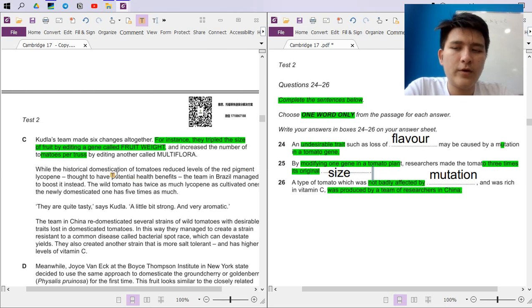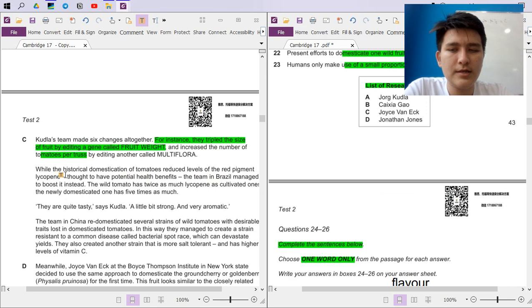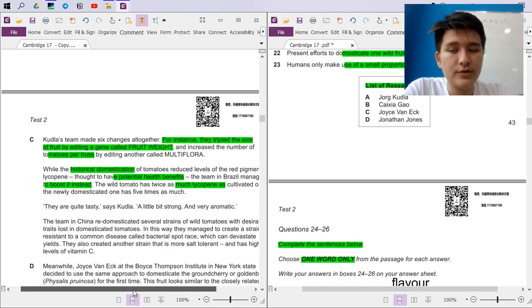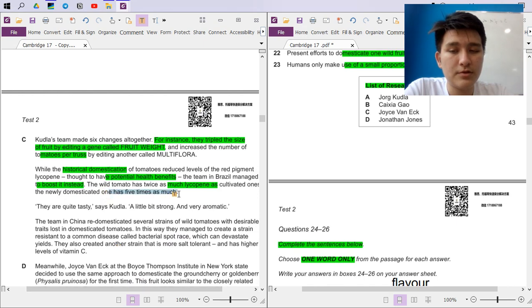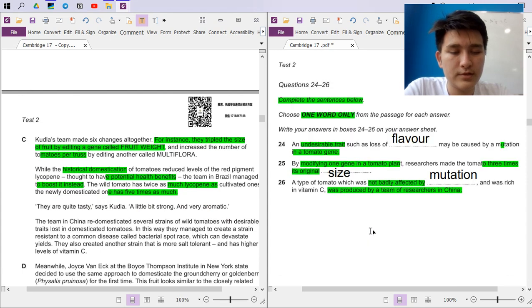So while the historical domestication of tomatoes reduced levels of the red pigment, lycopene, thought to have potential health benefits, the team in Brazil managed to boost it instead. The wild tomato has twice as much lycopene as cultivated ones. The newly domesticated one has 5 times as much. Oh, wild tomato has twice as much. Okay, newly domesticated. Wow, that's so cool.